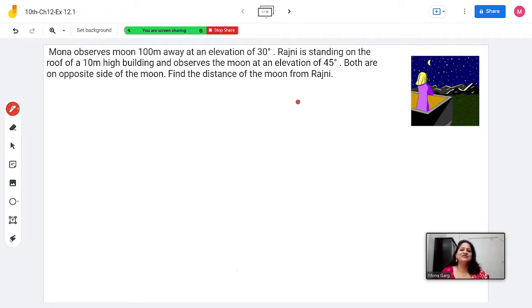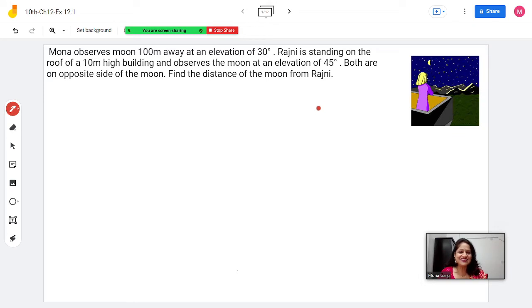It is actually a question where you have to understand and draw the diagram. Mona observes the moon 100 meters away at an elevation of 30 degrees. Rajni, her friend, is standing on the roof of a 10-meter high building and observes the moon at an elevation of 45 degrees. Both are on the opposite side of the moon, and we have to find the distance of the moon from Rajni.